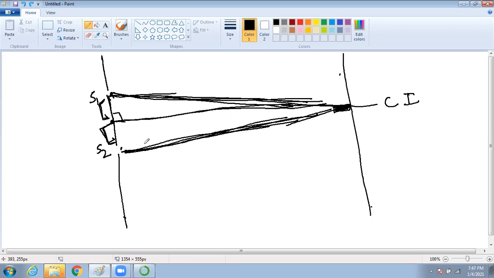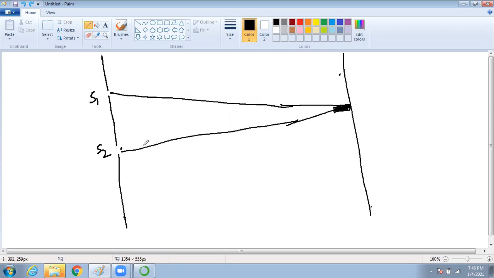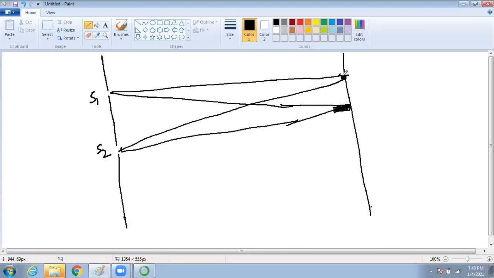Now, similarly, let's say there are two waves which are going like this. Here one wave is going, and from here one more wave is going. Now you tell me how it should be. Here what should it be? Destructive or constructive?